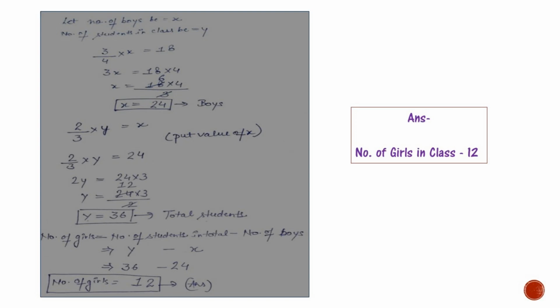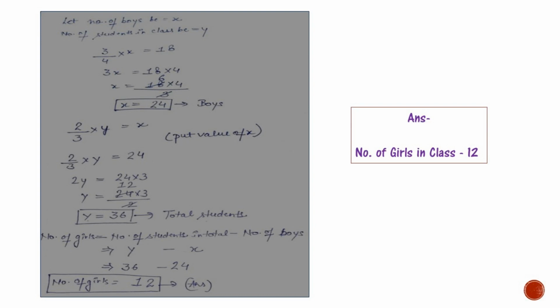Now let us solve this question. Let the number of boys be x and the number of students in the class be y. Now the question says in a class there are 18 very tall boys. If these constitute 3/4 of the boys, the equation becomes 3/4 into x equals 18. That is 3x equals 18 multiplied by 4, so x equals 18 multiplied by 4 divided by 3. We have received the value of x, that is 24. That is the number of boys.